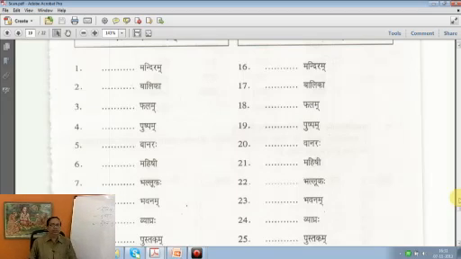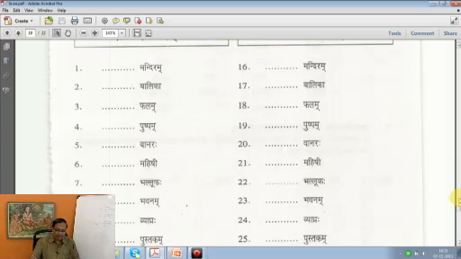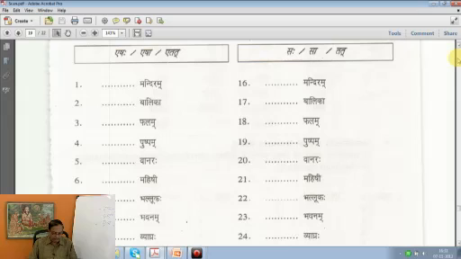Now we are going to do the same for the opposite page. 15 words have to be matched with the pronoun given in the table there. Mandiram, same words are given here, but we don't use etad or esha, since we imagine that it is far away.